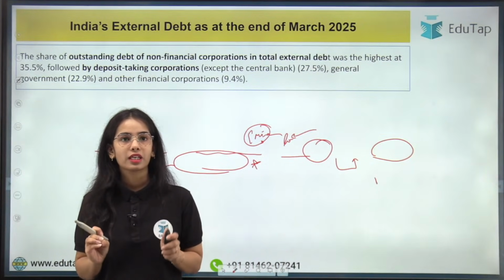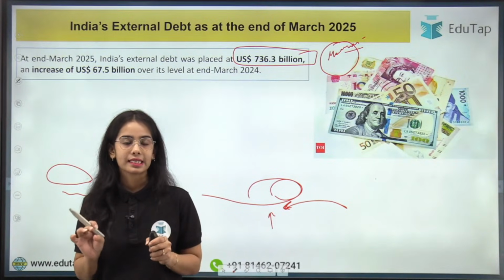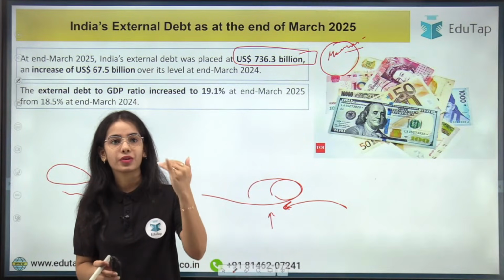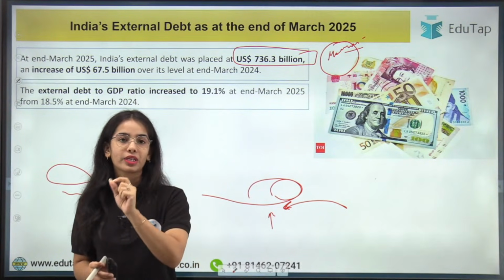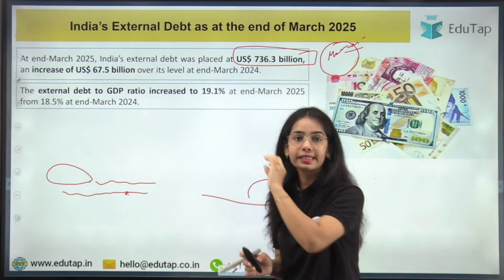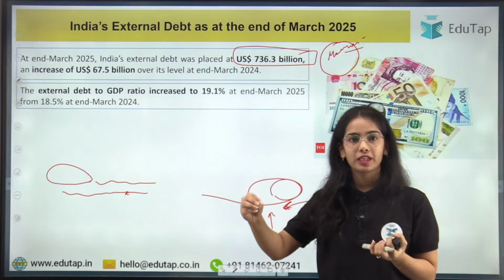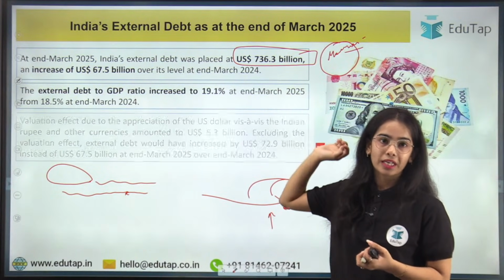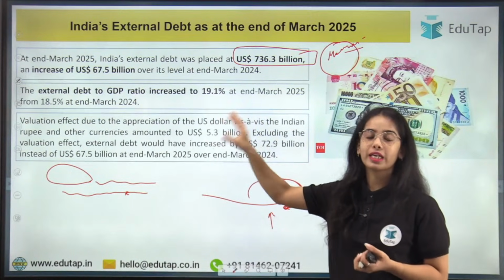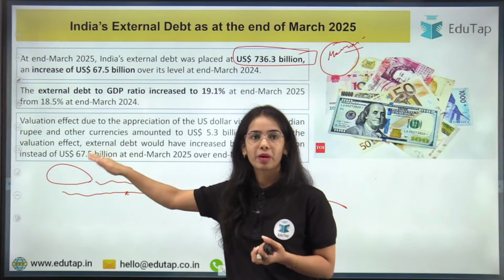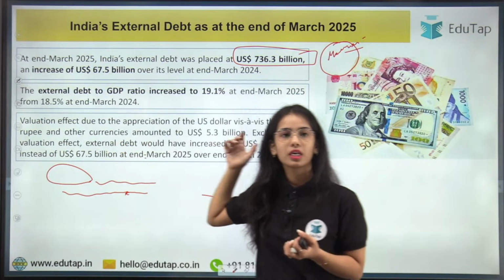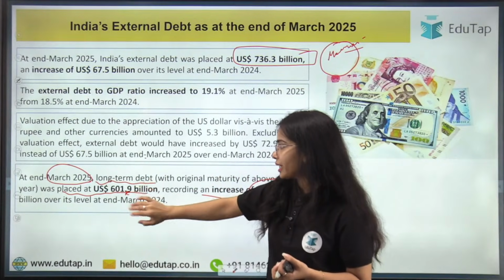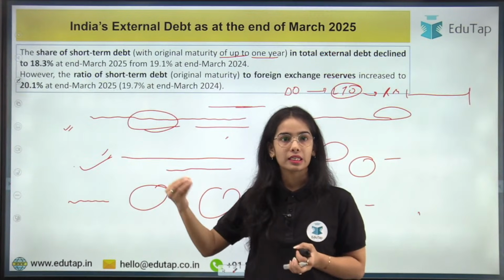So this is the first news article where we have discussed the important points of India's external debt. The important points are that India's external debt has increased to US dollar 736.3 billion, an increase of 67.5 billion from March 2024 to March 2025. The external debt to GDP ratio increased to 19.1%. There was a valuation effect, and that's why the debt has increased by $67.5 billion rather than $72.9 billion. Okay. Next is that long-term debt is the biggest component of external debt.